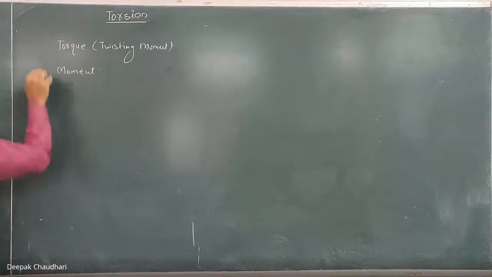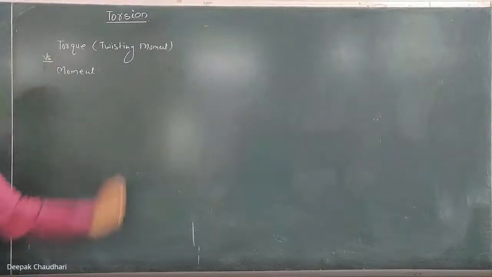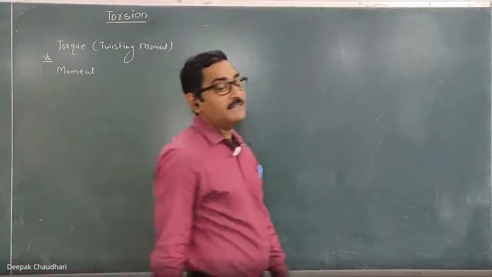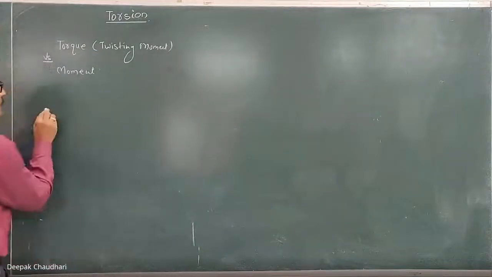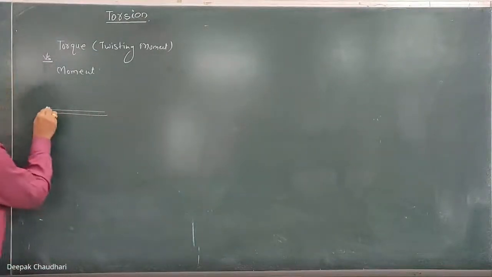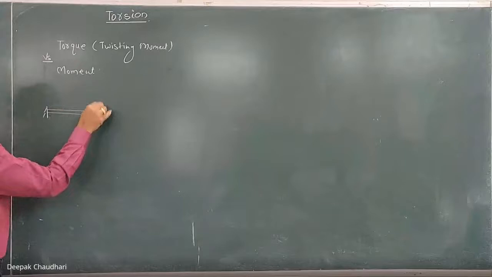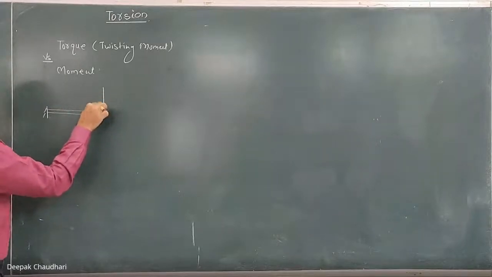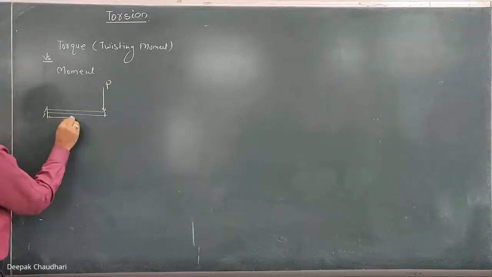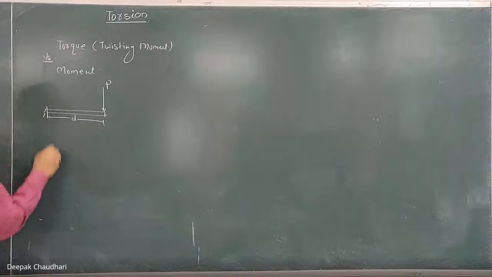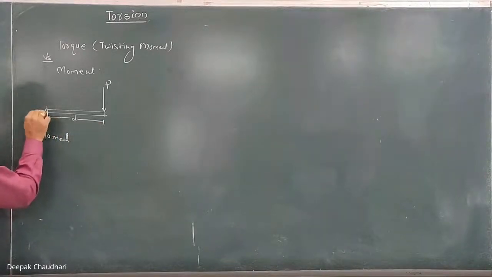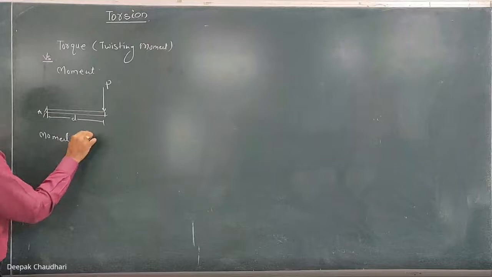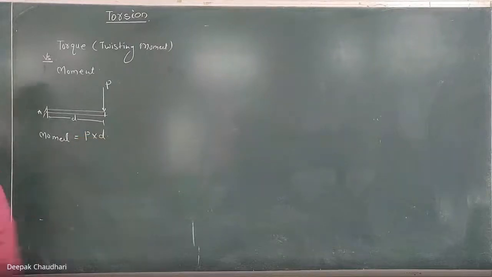Can you tell me the difference between the torque and the moment of a force? For example, suppose this is a cantilever beam. If I apply the force vertically downward over here, and if this distance is d, then the moment produced by this force about the fixed end A is equal to the product of the force and the perpendicular distance.